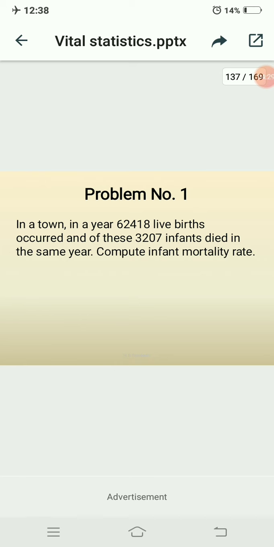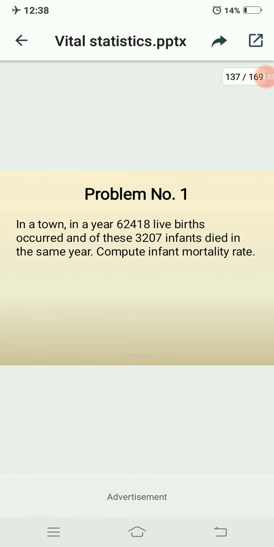equals the number of deaths among infants in the year. Okay, here in this formula the infant deaths are how much? 3207, divided by the total number of live births in the same year, that is 62,418.